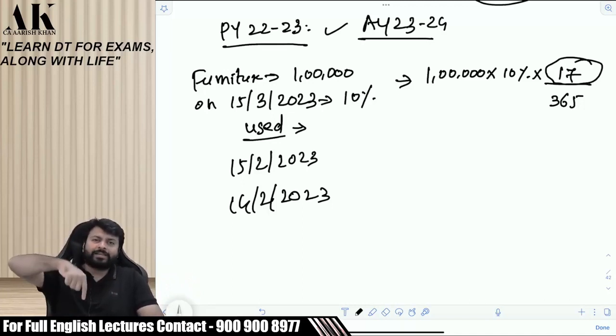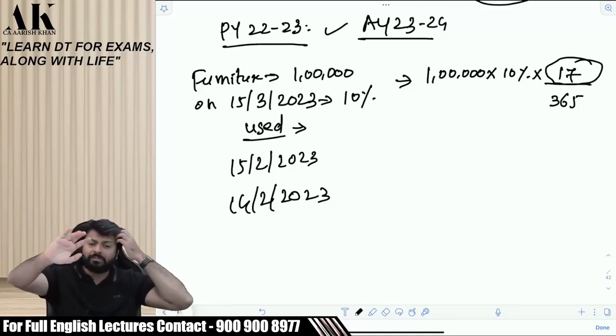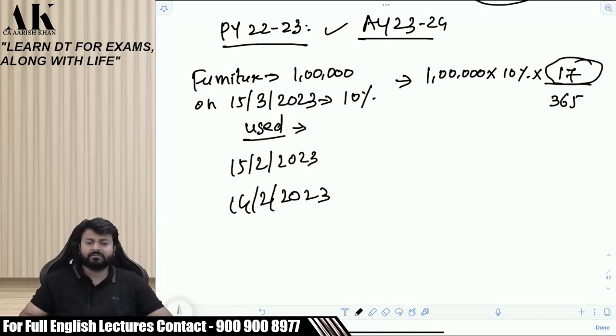Suppose in Reliance Industries, there are hundreds of assets which are purchased every year, on different dates. They do not have time to compute the number of days for every asset. Nor does the department have the time to compute the number of days for every asset.